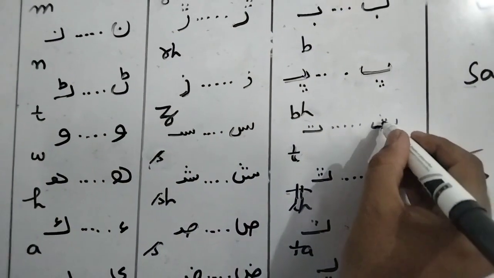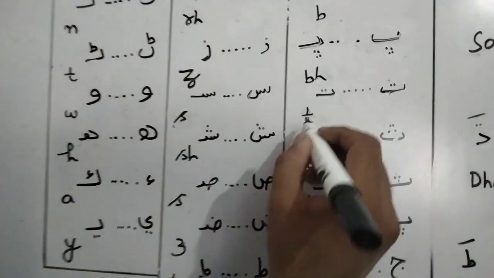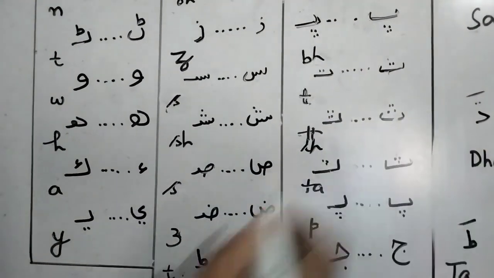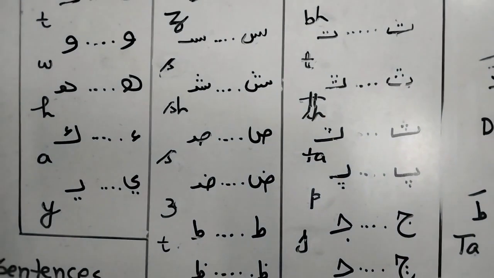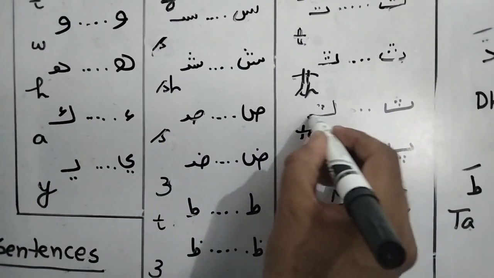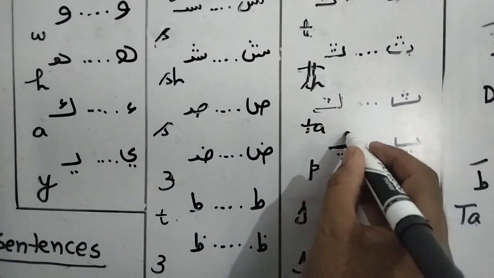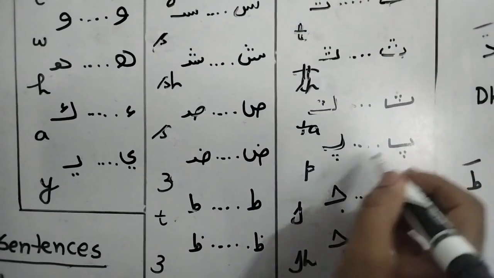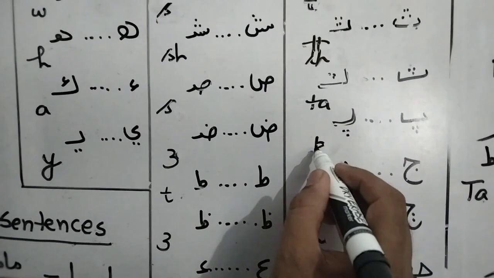Now come here. Te. This is a half letter. This is a complete letter. See here. T is used in English. The. This is a half letter. TH. In English it is used. Te. This one is a half letter. Pe. This is a complete letter of the Sindhi and this is the half letter of P. In English P is used.